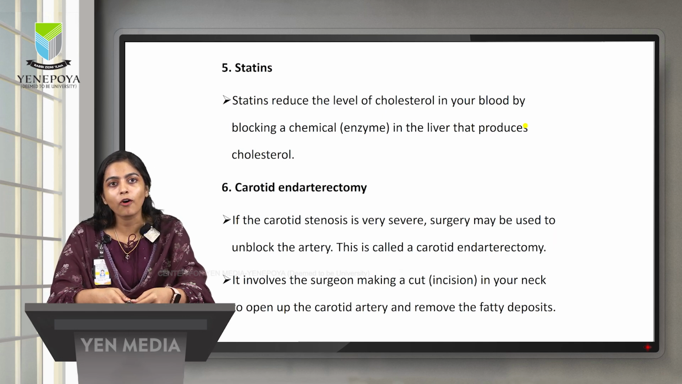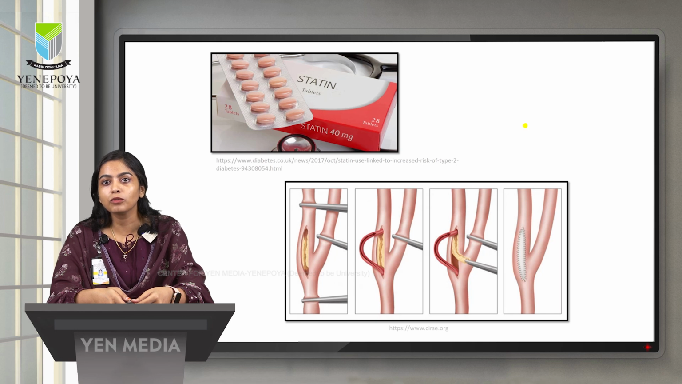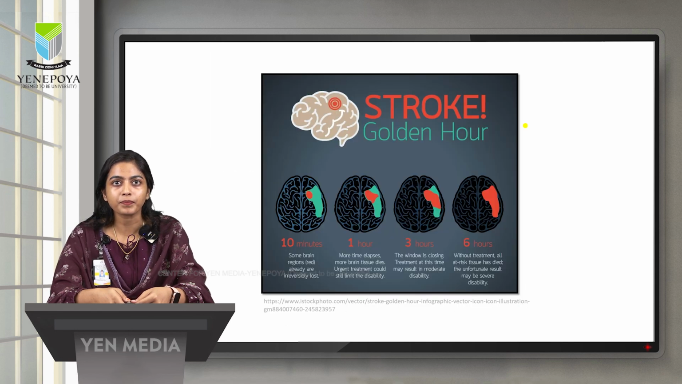And the most important treatment when it comes to surgical intervention is carotid endarterectomy. The picture clearly explains how it happens. The carotid artery is present in the neck region. The surgeon will make a cut, or incision, in the neck region to remove the carotid artery, as well as the yellow-colored thing, which is the atherosclerotic plaque. We have to remove that and then make sure the carotid artery is placed back in its position and stitched.